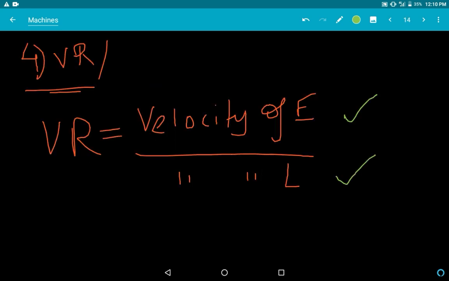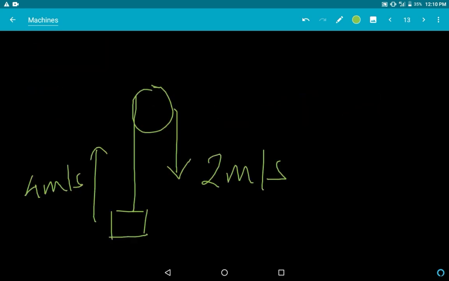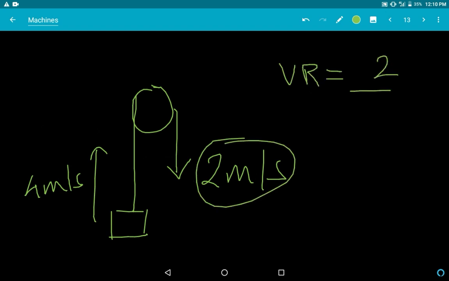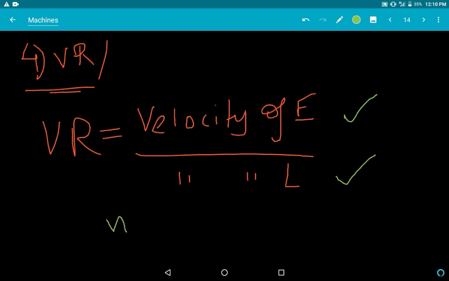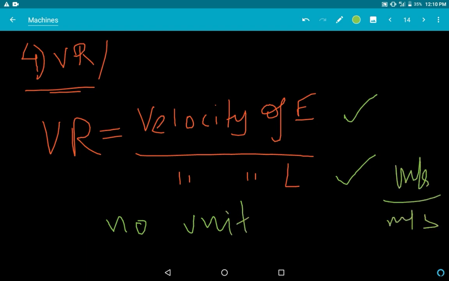So what is our velocity ratio? Velocity of effort, that is my 2 meter per second, by velocity of the load, 4. So my velocity ratio here will be 0.5. I'm writing 0.5 only. It has no unit again because it's a pure ratio. Understand, pure ratio means meter square by meter square, up also meter square, down also meter square, it gets cut, nothing.